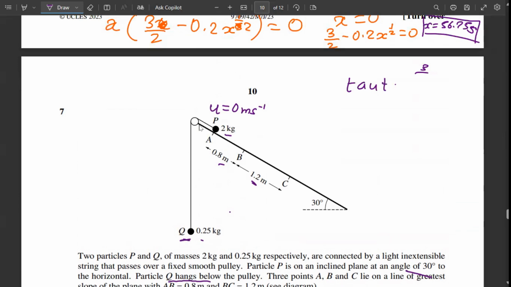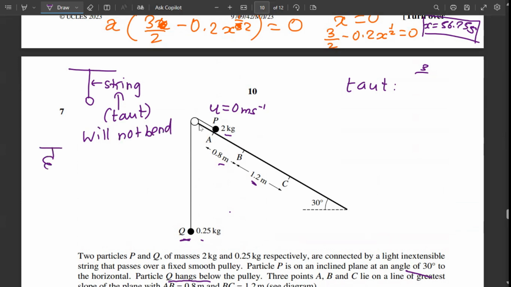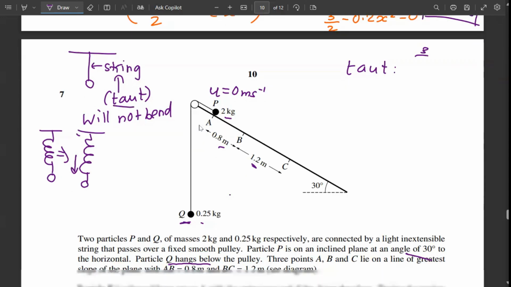So taut means, for example, if I have a pendulum here on a wall and this is connected by a string, and if I say that this string is taut, that means the string will not bend. Why? If we put a spring here and if we put a pendulum, then the spring will bend, right? The spring will bend a little and then it will go down. But if there is a string which is taut, the string will not bend. That's what they mean to say.